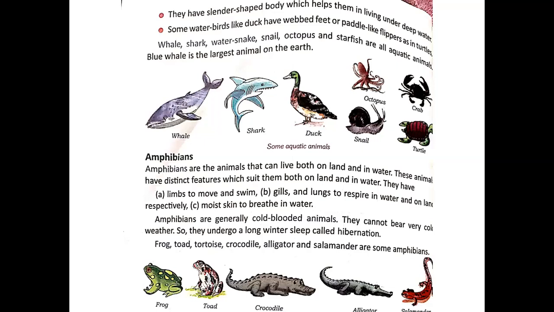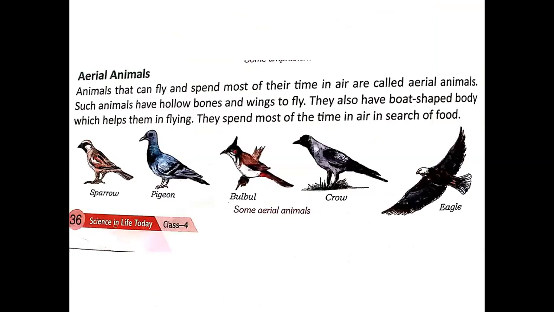So again, I will revise these amphibians. Animals that live both on land and water are called amphibians, and they have webbed feet that help them to swim in water. Why do they have limbs? Because they have to swim. So limbs help to facilitate swimming. But when they are on land, they breathe through the lungs. Examples you can see over here: frog, toad, crocodile, alligator. Fine. Now let us move to aerial animals.